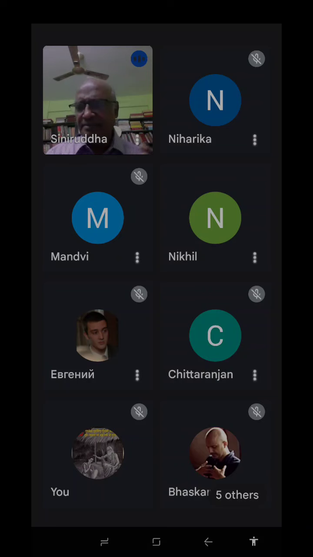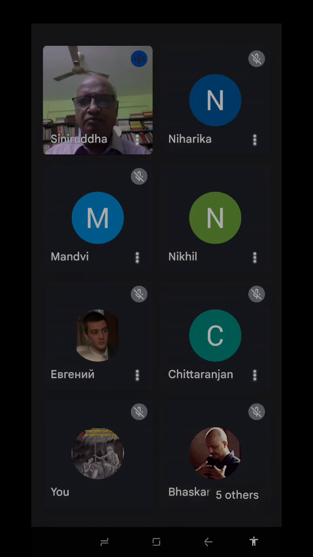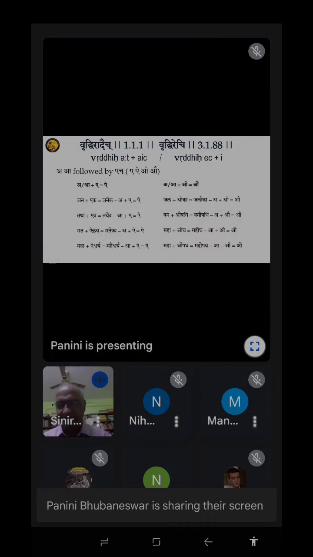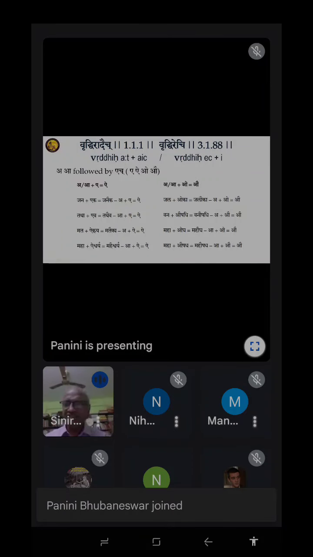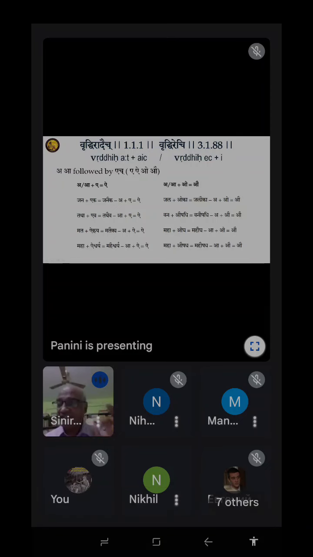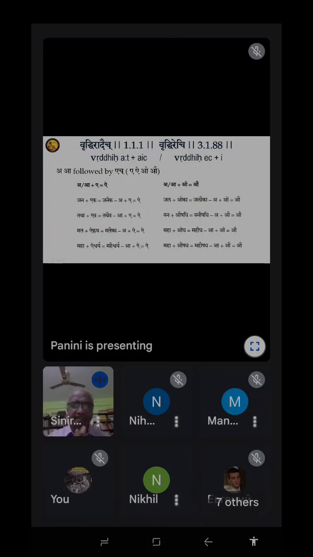So that is why Panini's grammar is more akin or close to our grammars, where you get a model, more examples are there, and you can understand easily what the grammatical rule is and how this rule operates. So this is what is giving this Vriddhiradaich. Here Vriddhi means, so these are again Sanjnas. These are the three categories: you have Savarna Dirgha, you have Guna, and Vriddhi. These are three types of Sandhis, which are very popular in Indian languages.